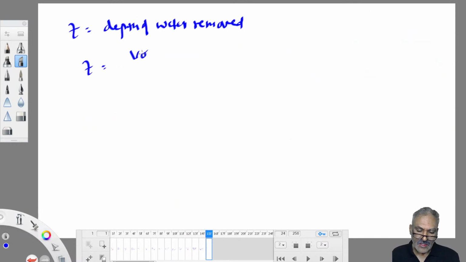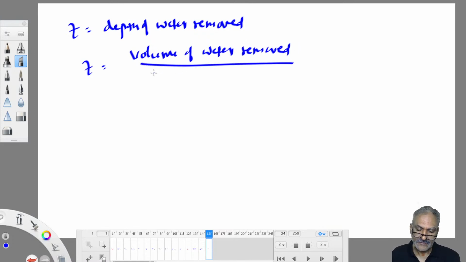So Z is equal to what? How to calculate? Volume of water removed by the surface area of the pan, or plan area of the pan. So he has given diameter. Diameter means it is a circle. What is circle area? Pi by 4 d square.